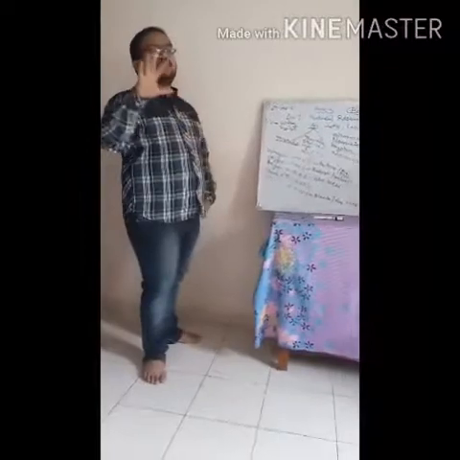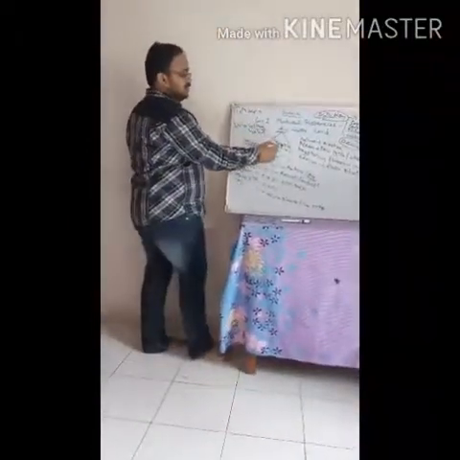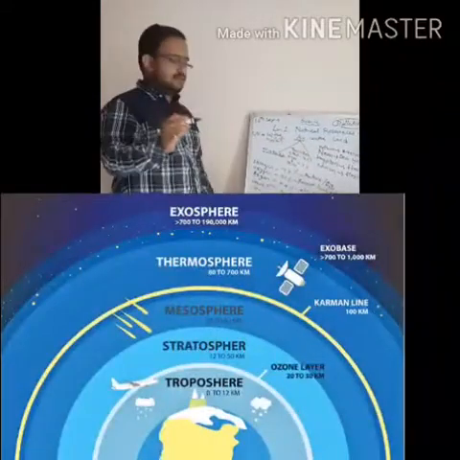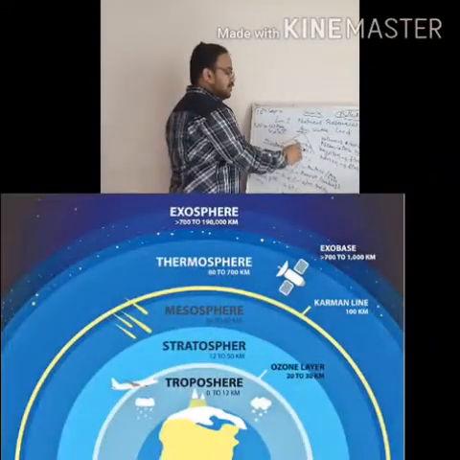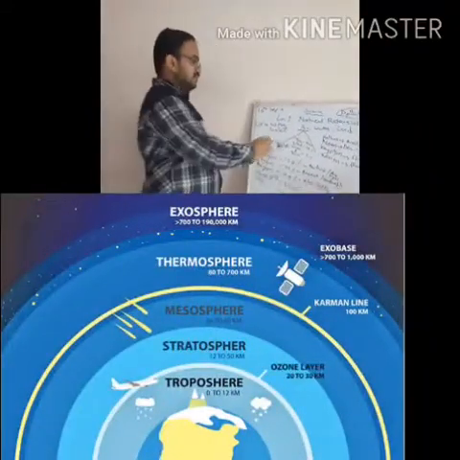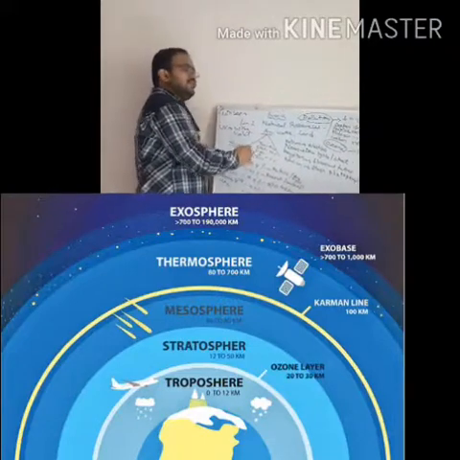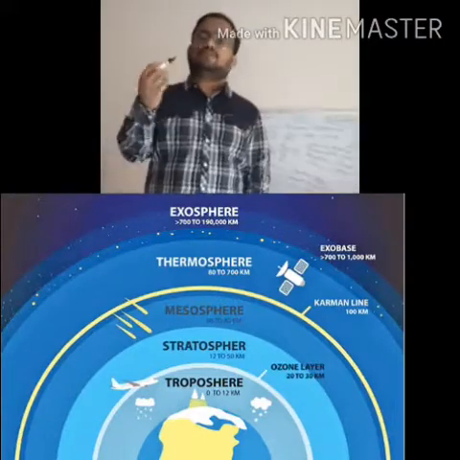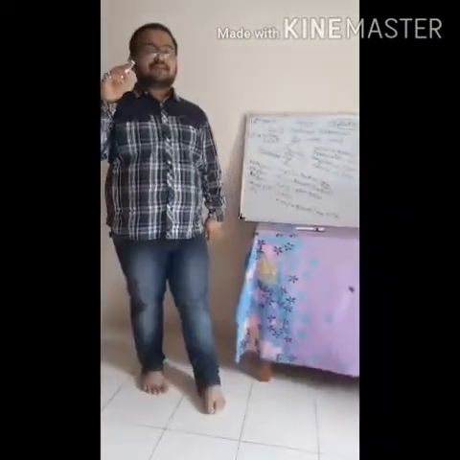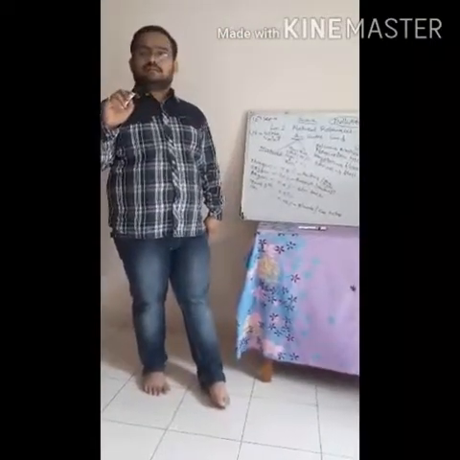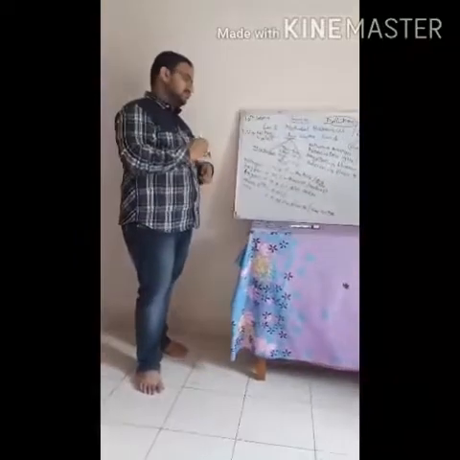Basically there are 5 layers of atmosphere. In the troposphere there are 80% of gases. In the stratosphere there are 19% of gases. And in the mesosphere and ionosphere together there is 1% of gases present. But in the exosphere there are no gases present. Exosphere is the last layer of atmosphere.